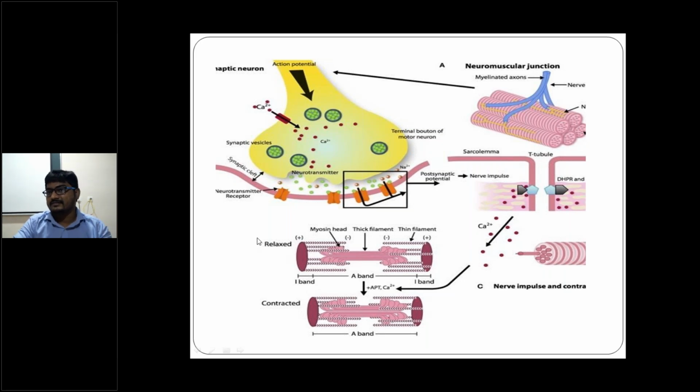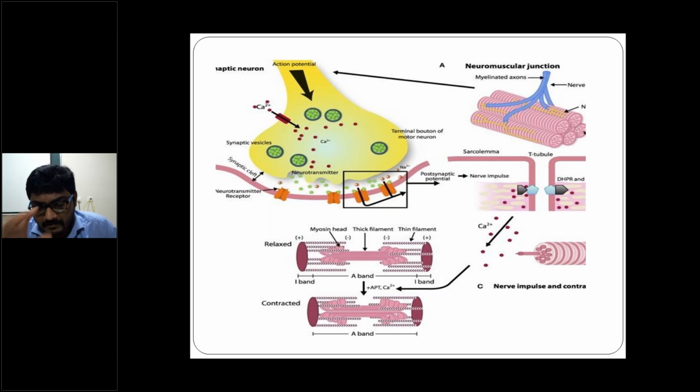with weakness, any muscle disorder? See, what is the basic anatomy for a lower motor neuron? From where does the lower motor neuron start? Can anyone tell? From the cortex up to the spinal cord, that is the upper motor neuron. We have discussed this. From the spinal cord, the anterior horn cell.